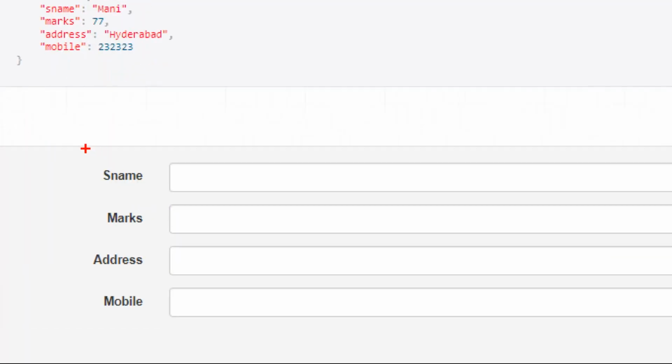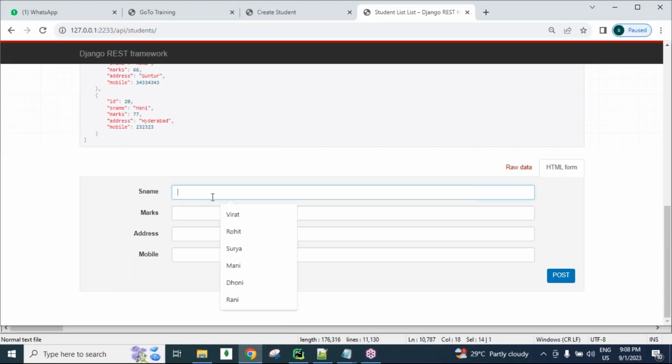Now here, HTML code is also not required to design; it is provided automatically. This REST API is providing it. We can just enter data and submit, then the data is going to be created. Are you understanding that?